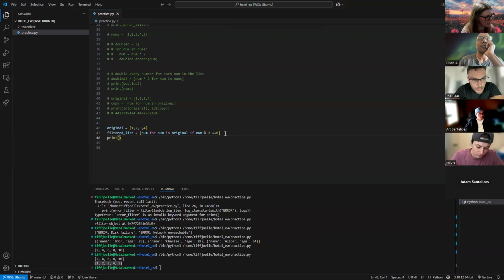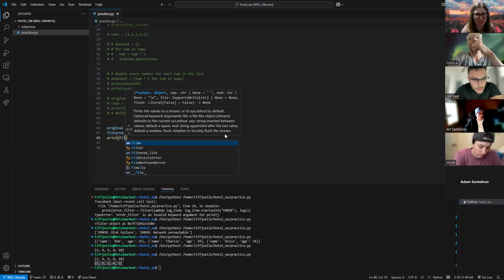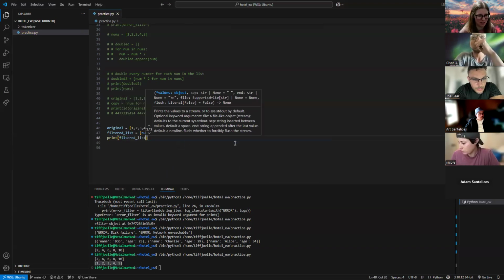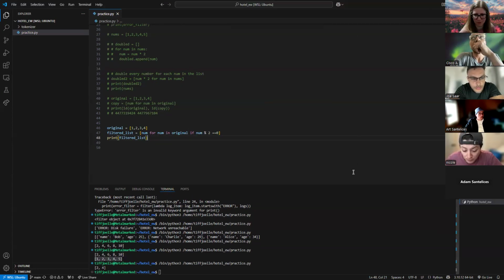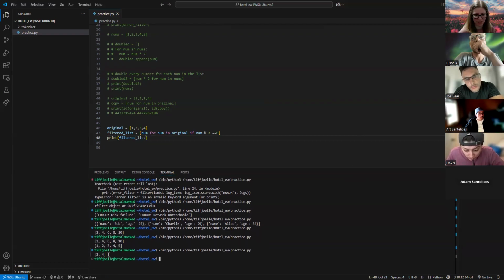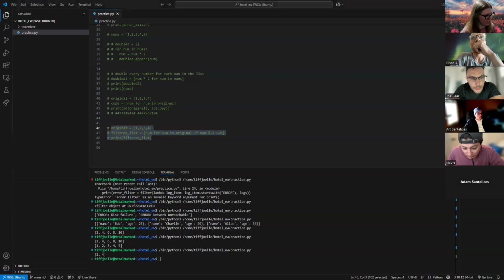Let's go ahead and print this just to make sure that it looks great. Promise we're almost done with the lecture. There we go. We can see proof. Gave us just 2 and 4. Awesome. Okay. There's a few more examples in the README that you can look at too with 2D arrays and dictionaries.